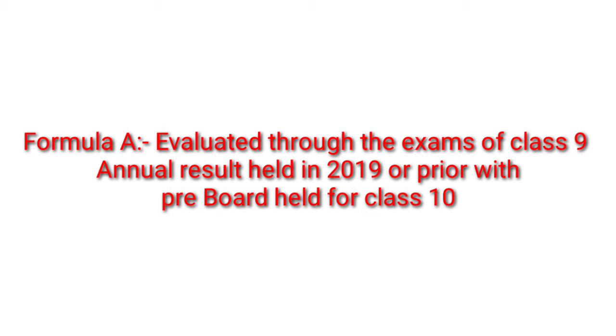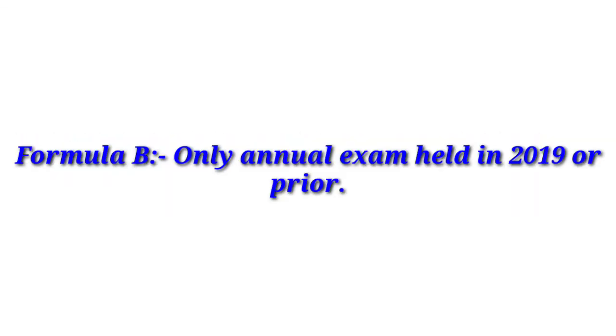And the second formula is that in the second formula only the students will be evaluated through the exams, annual exams held in class 9. So these are the two formulas. In the second formula only annual exam held in 2019, that will be considered. Now what is the marking scheme?